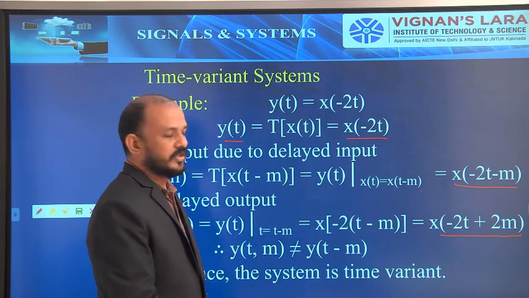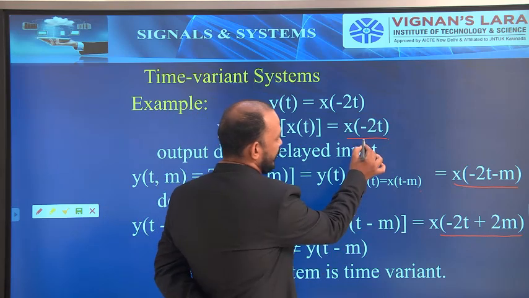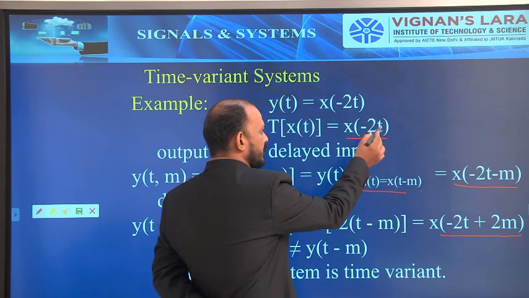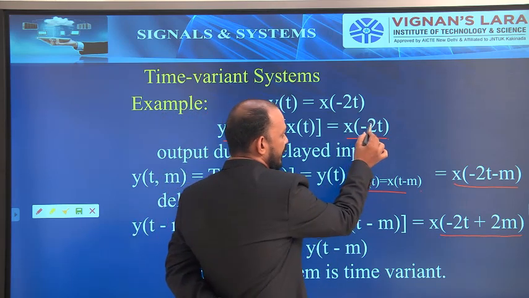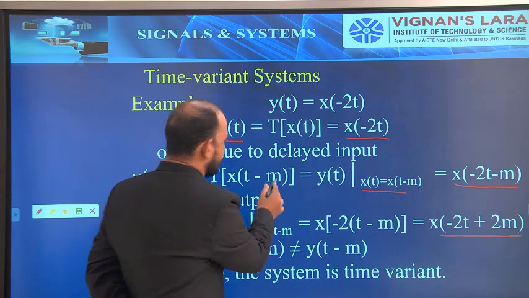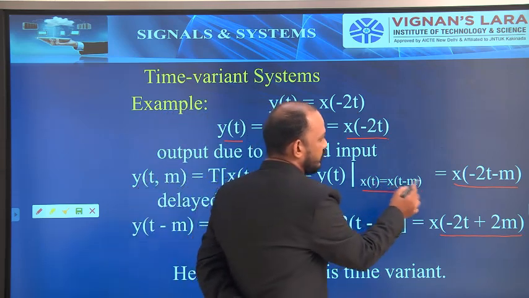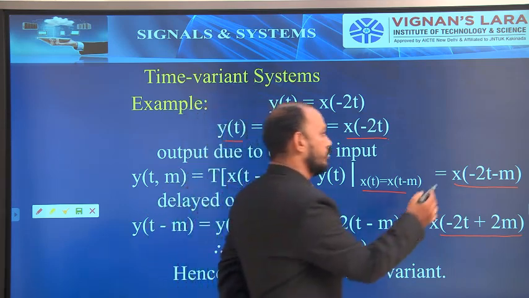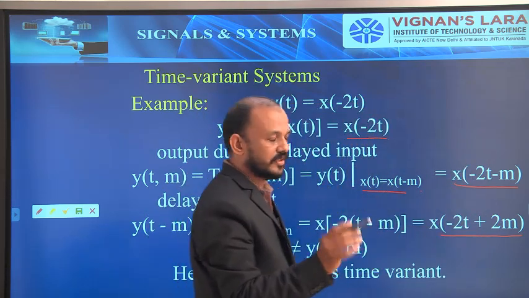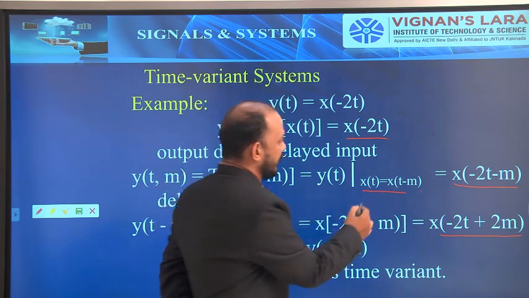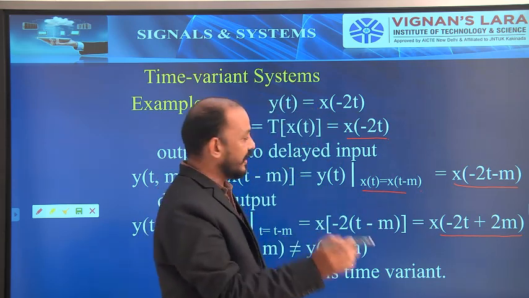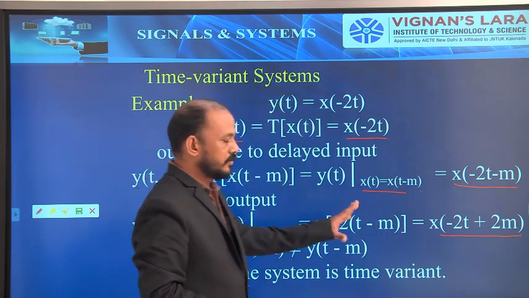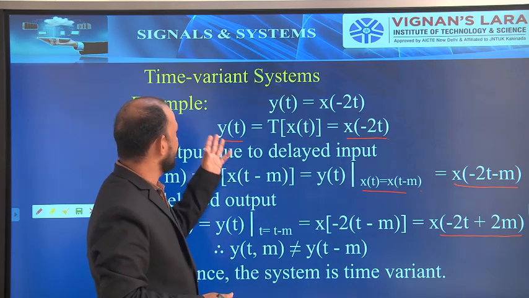Simple logic. The confusion is only at this point. Don't substitute in place of t, because here the scaling factor applies only to the variable. Here m is not a variable, so I don't have to multiply the minus 2 with the constant. I have to apply the scaling factor only to the variable. You can remember it like that, or like this: here I am replacing x of t with x of t minus m. So this is the explanation of this first example.